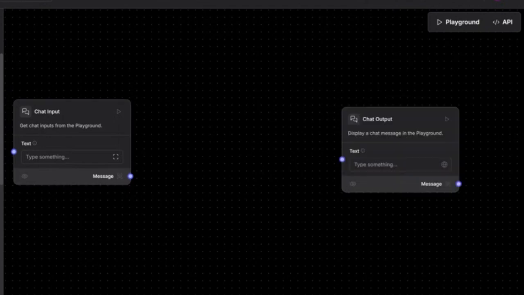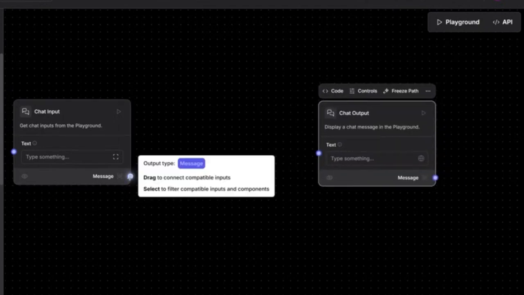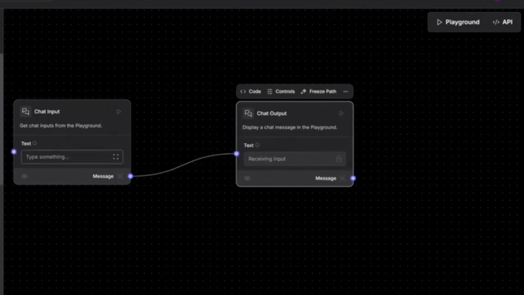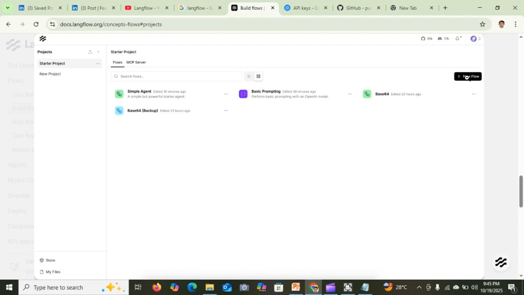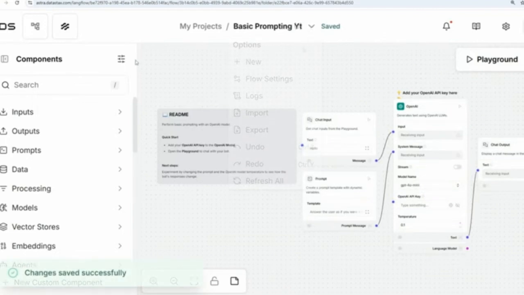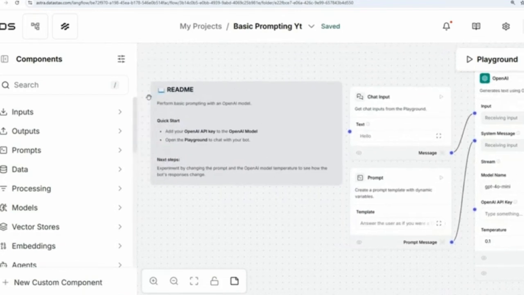A flow is a functional representation of an application workflow which receives input, processes it, and produces output. To create a blank flow, select a project, click New Flow, and then click Blank Flow. To create a flow from a template, select a project, click New Flow, and then click the template you want to use.